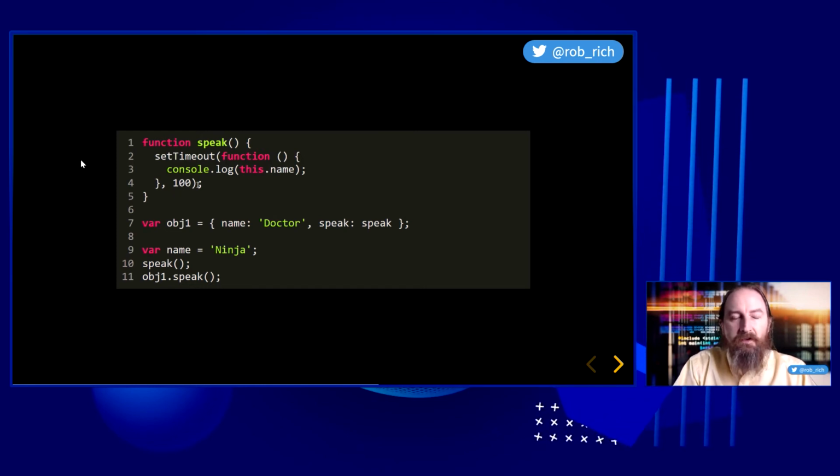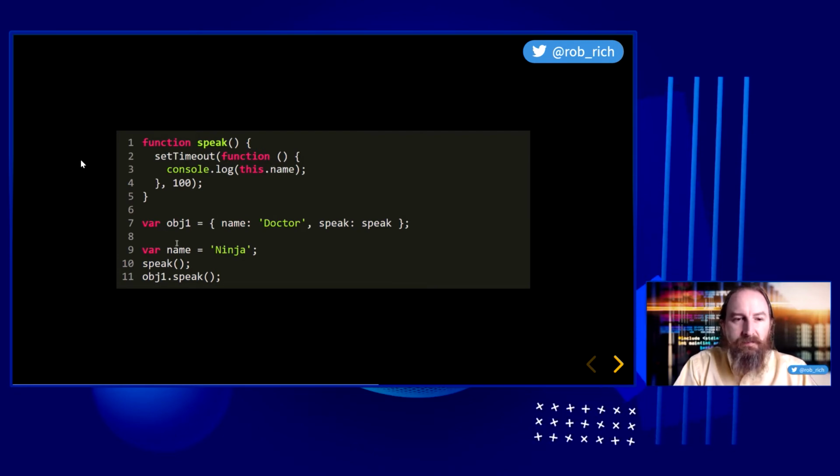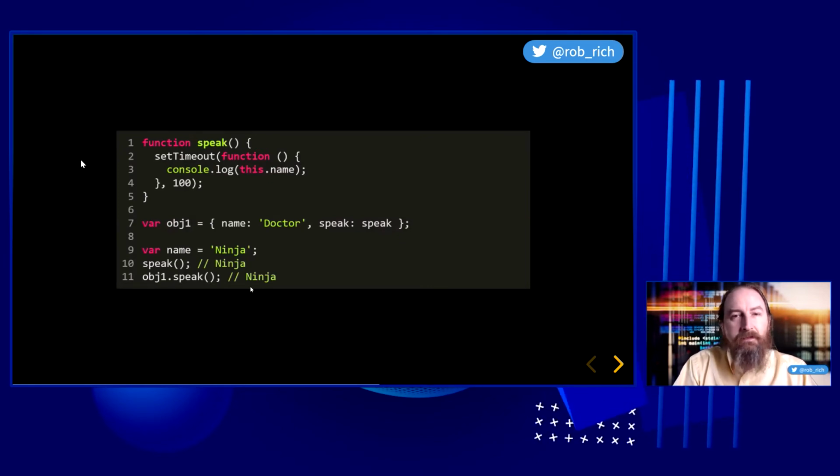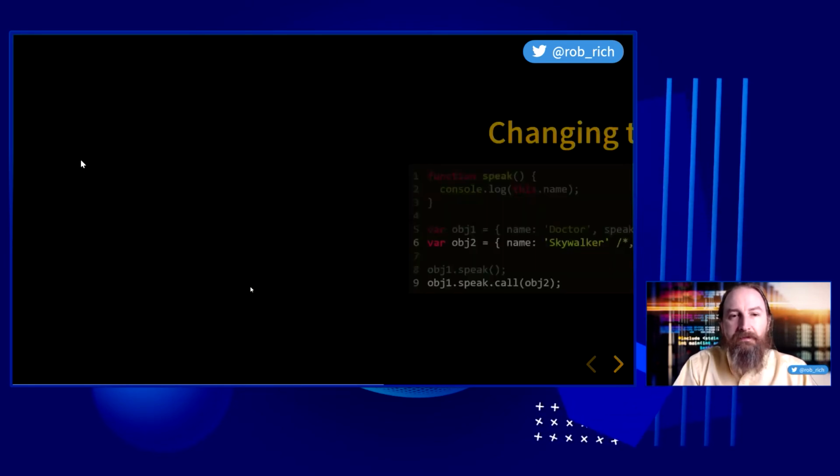So in 100 milliseconds, when I call this.name, this is actually run in the global scope. So the first time through, I get ninja right here. But when I call obj1.speak, it will set a new context. And now I also get ninja here. Well, that was unexpected. I really want this to be ninja and doctor. Let's see if we can control this.